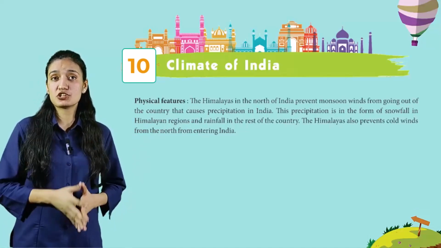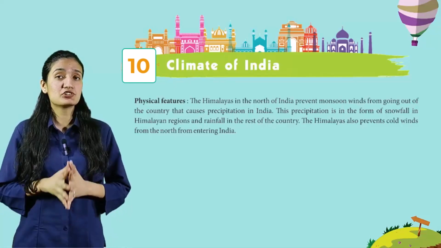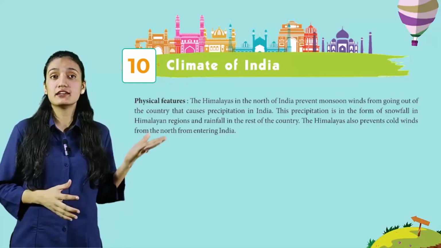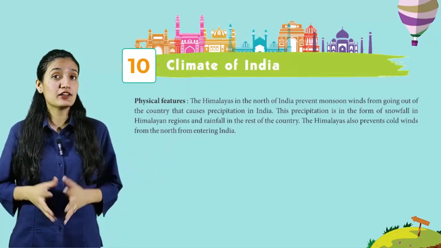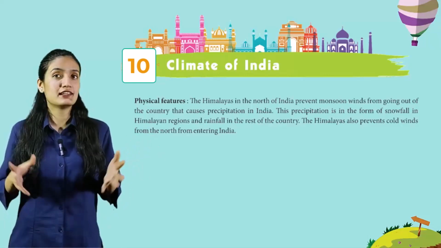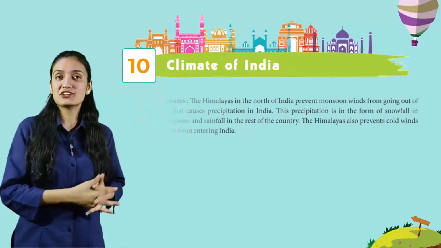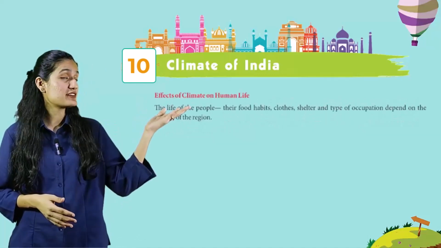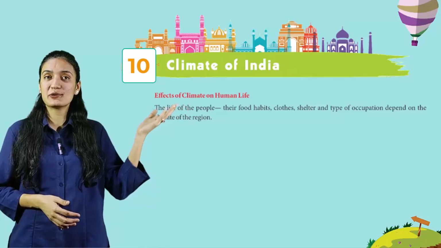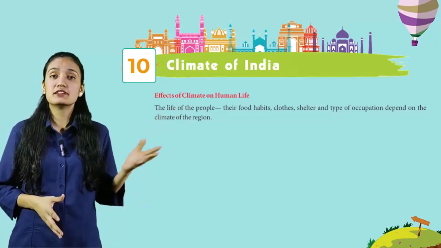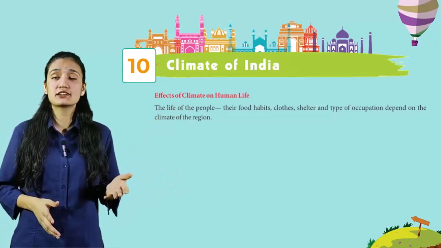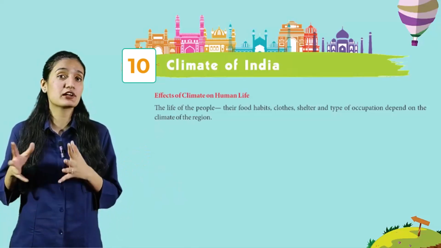Now, physical features. The Himalayas in the north of India prevent monsoon winds from going out of the country, which causes precipitation in India. This precipitation is in the form of snowfall in Himalayan regions and rainfall in the rest of the country. The Himalayas also prevent cold winds from the north from entering India. Now, effects of climate on human life. The life of the people, their food habits, clothes, shelter and types of occupation depend on the climate of the region.